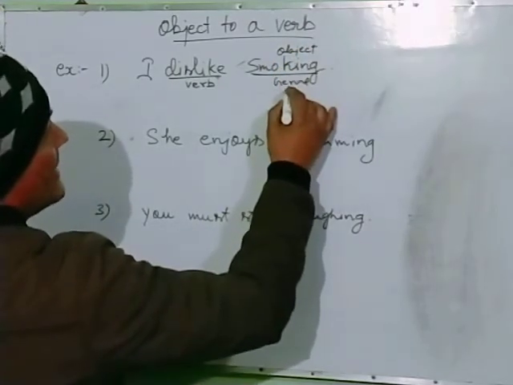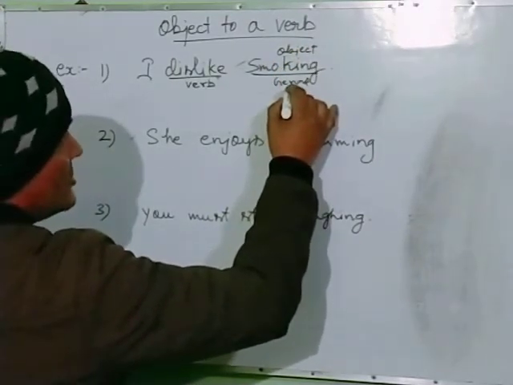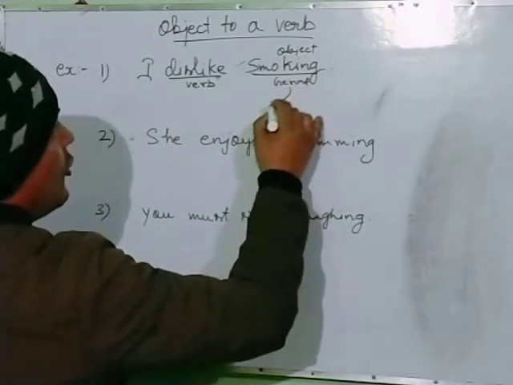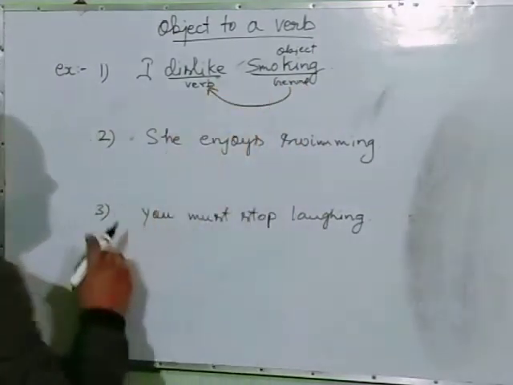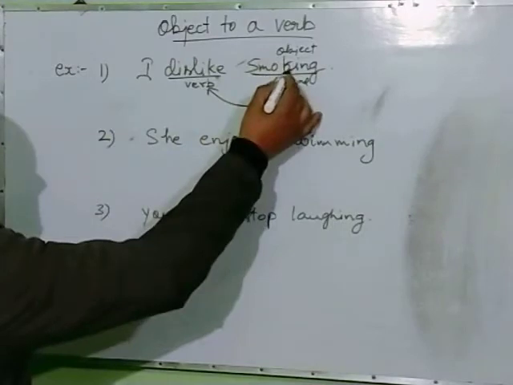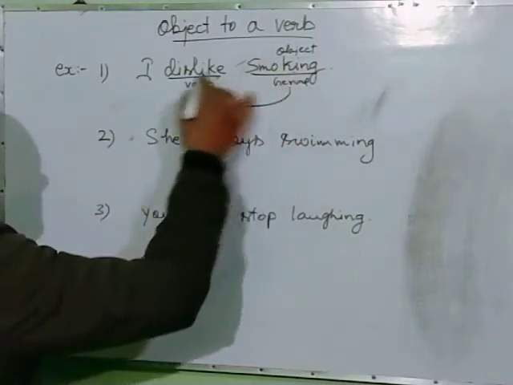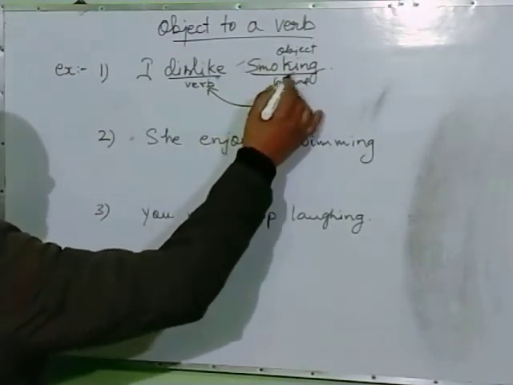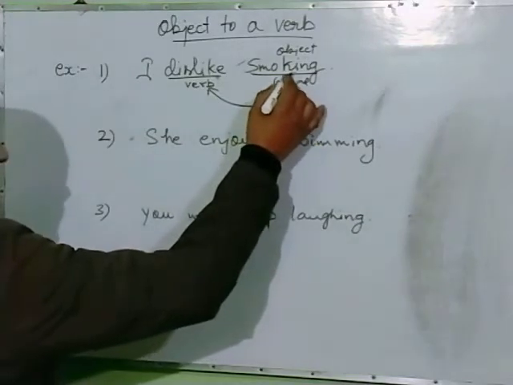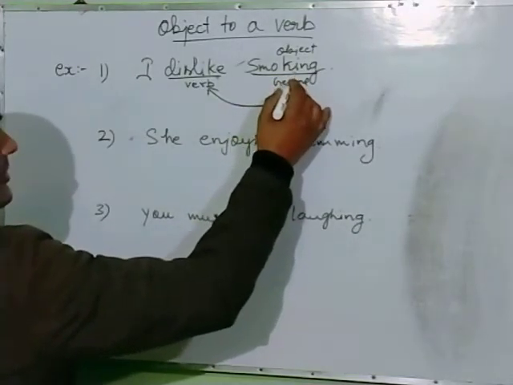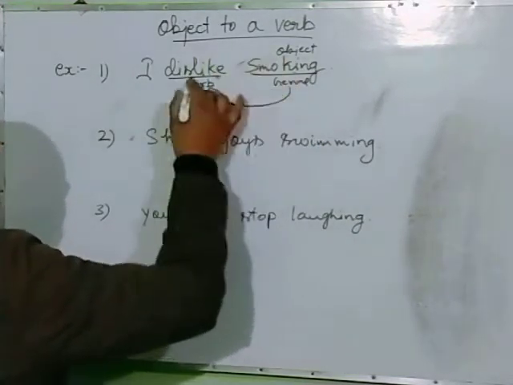So we can say that it is a gerund of object to a verb, because it is in the place of object in a sentence.